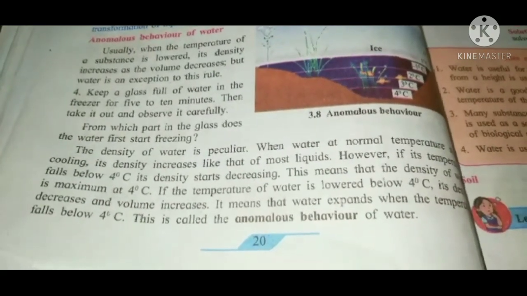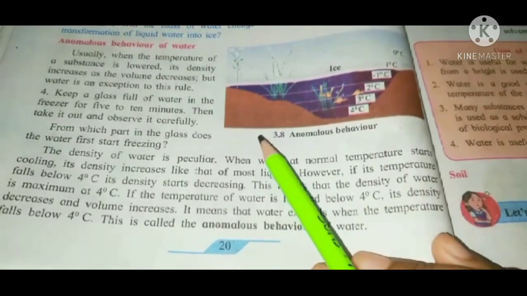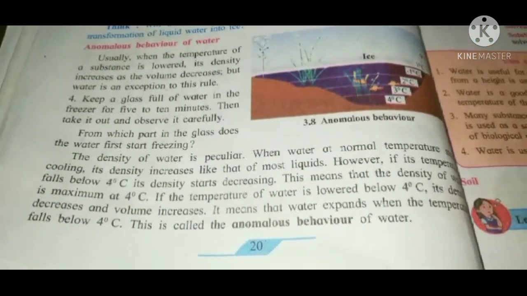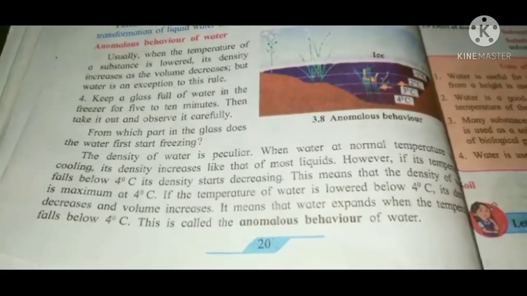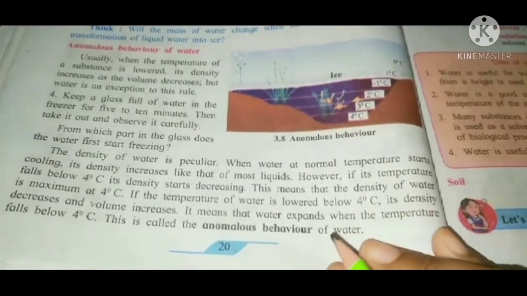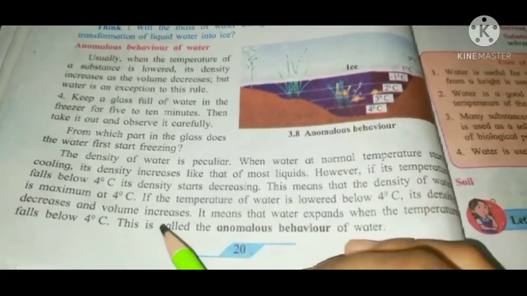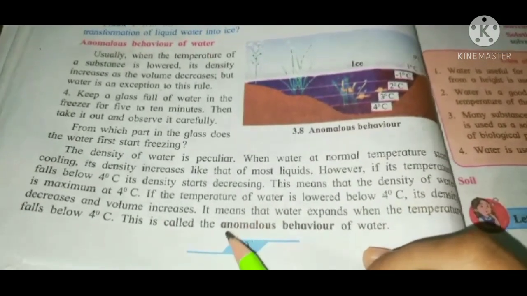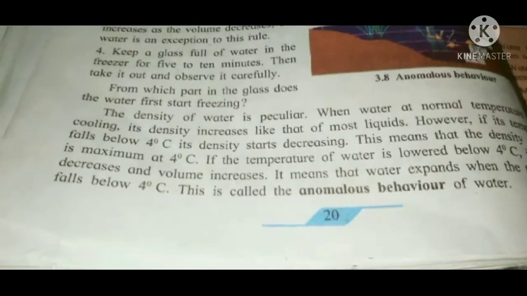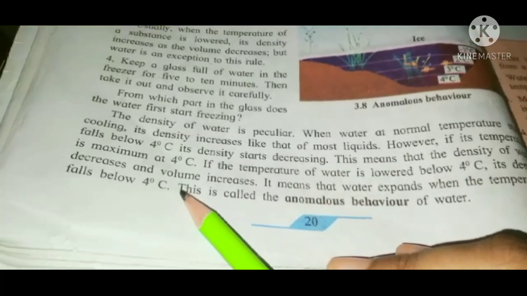If the temperature of water is lowered below 4 degrees Celsius, its density decreases and volume increases. It means that water expands when the temperature falls below 4 degrees Celsius.